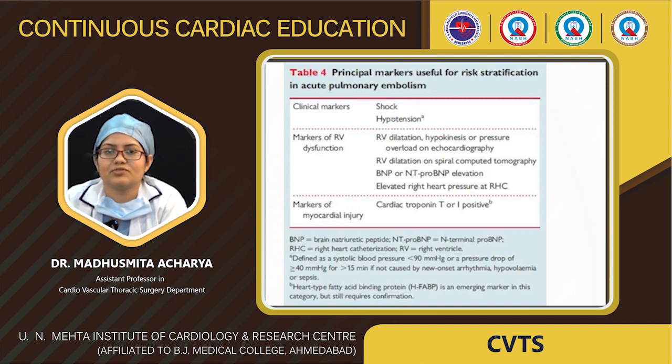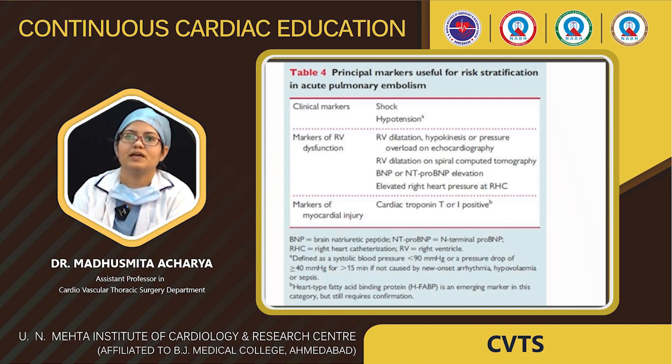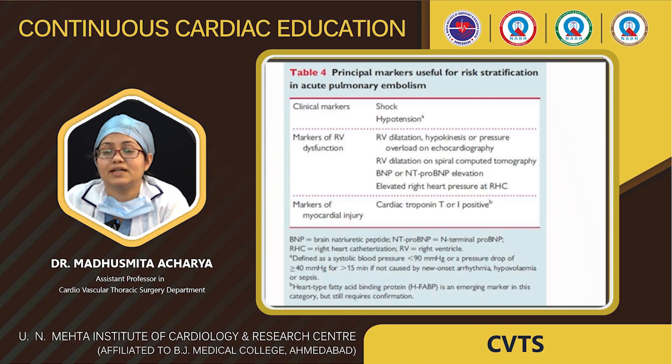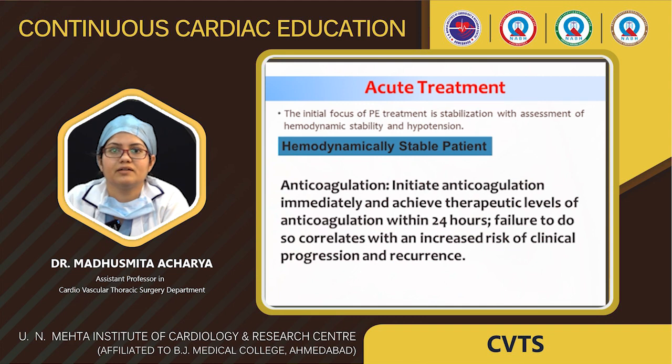Markers of RV dysfunction: RV dilatation, RV hypokinesia, and BNP. There can be elevated right heart pressure, or myocardial injury, which we can get through troponin T or troponin I.